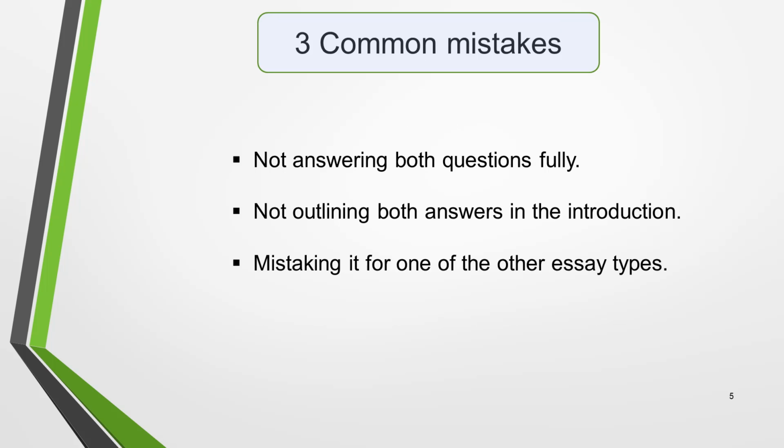There are 3 common errors made by students writing double question essays: not answering both questions fully, not outlining both answers in the introduction, mistaking it for one of the other essay types. Many students make the mistake of answering only one of the questions, or focusing more on one question than the other, which leads to an unbalanced essay. Both these errors will seriously affect your score for task achievement.